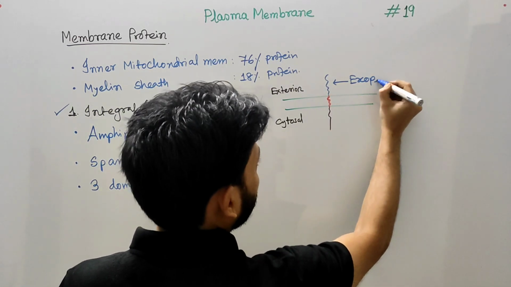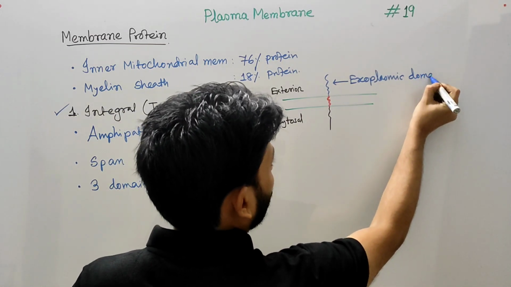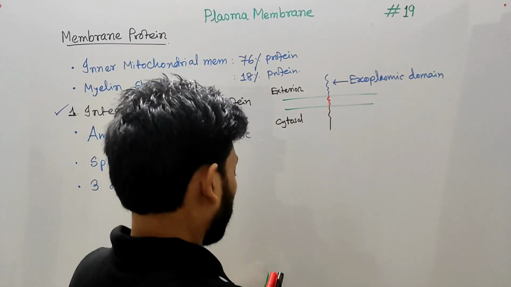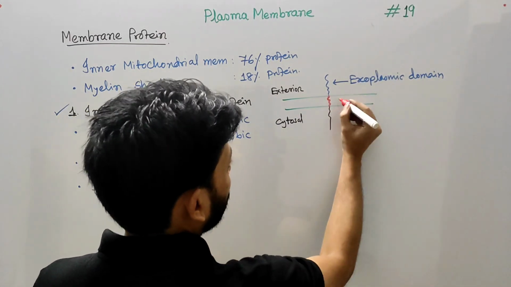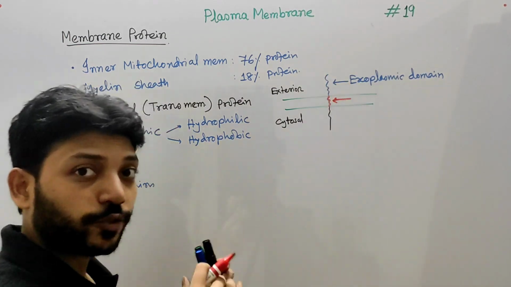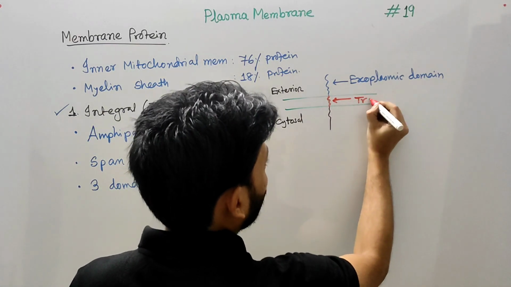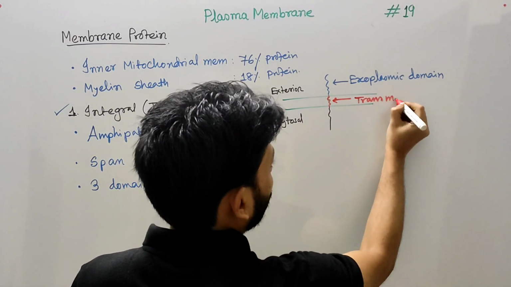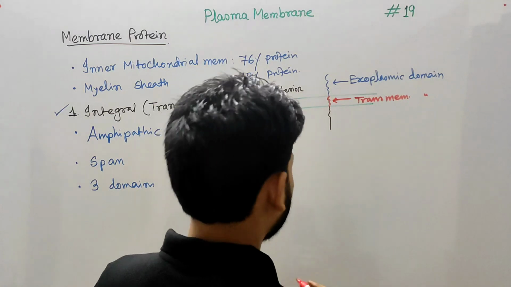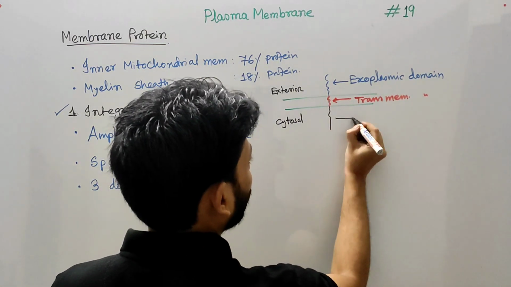Exo means outer side. This domain actually traverses the lipid bilayer, so it's called the transmembrane domain. And this portion that is present in the cytosol is called the cytosolic domain.